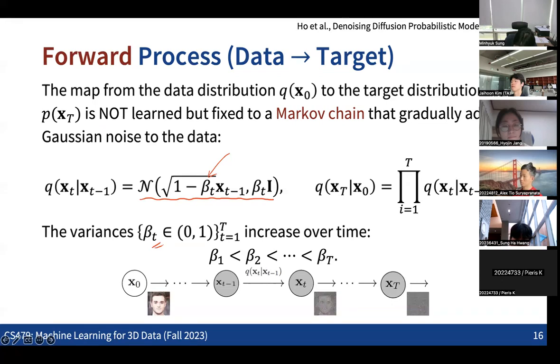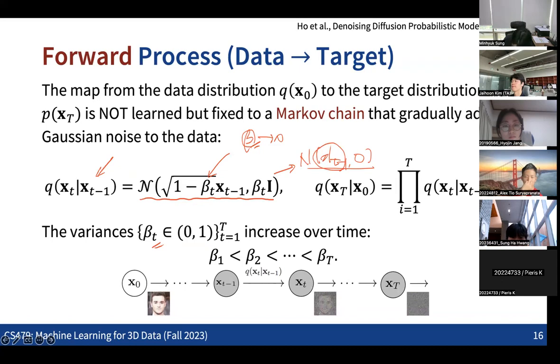So as you can see, if the beta is basically 0, then this becomes just the unique Gaussian, right? Actually, no, it's not the unique Gaussian. It becomes basically this. The variance basically becomes 0, and this will be some kind of Dirac delta function, in a way that the data point is not moved, right? So if you are at t minus 1 and the beta is 0, then you are not moving the points. You are basically staying at the same point.